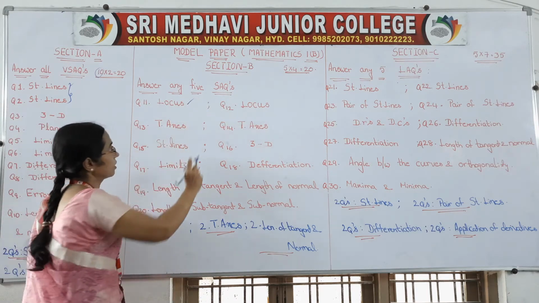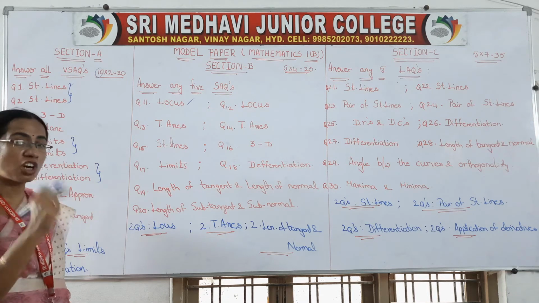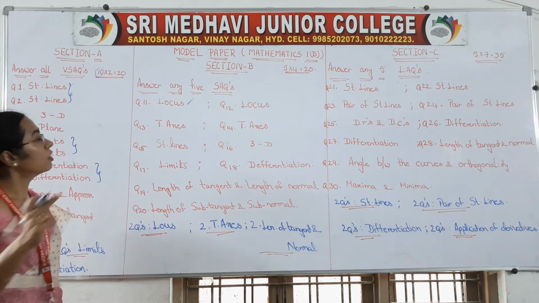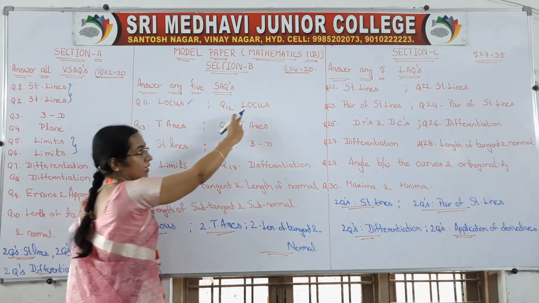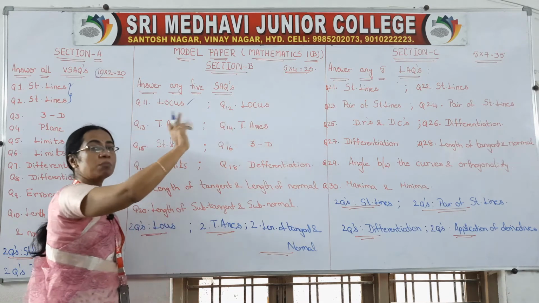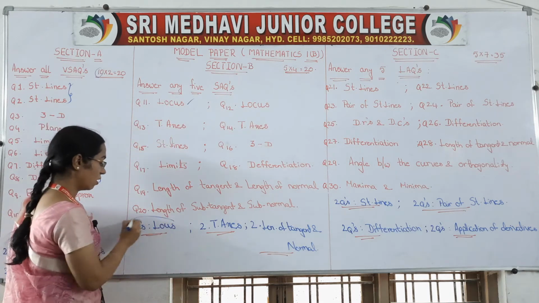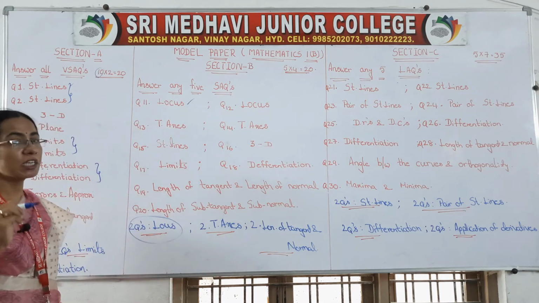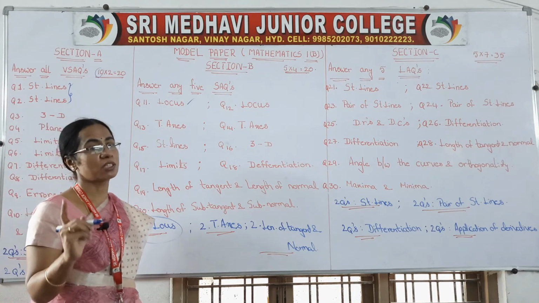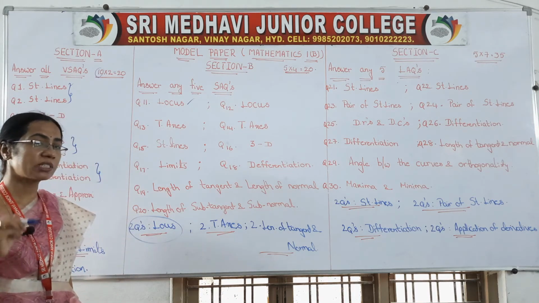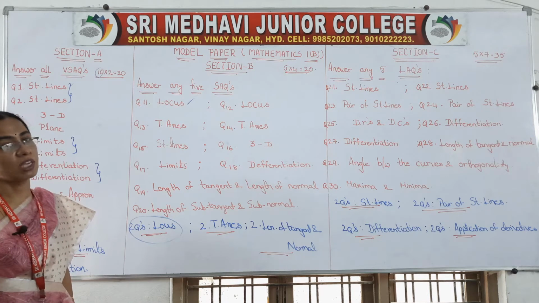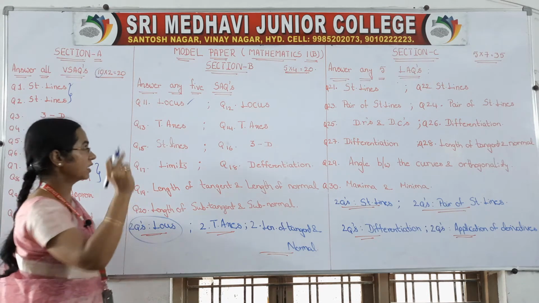So now come to here, topic wise how we will get 4 marks questions. So your first question in short answer section, section B will be from locus, and the next question also from locus. That means from locus you are getting 2 4-marks questions. If you are perfect with locus, you can write 2 4-marks questions. Already we discussed about this, isn't it?